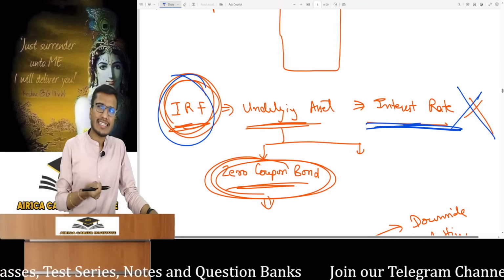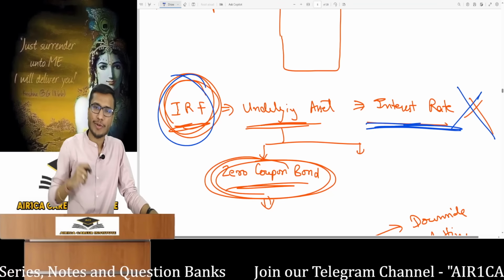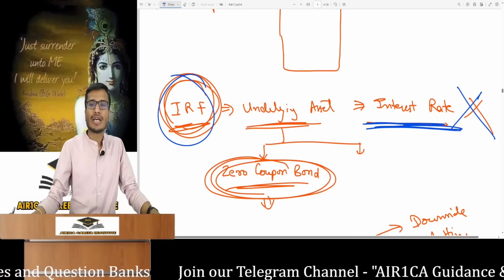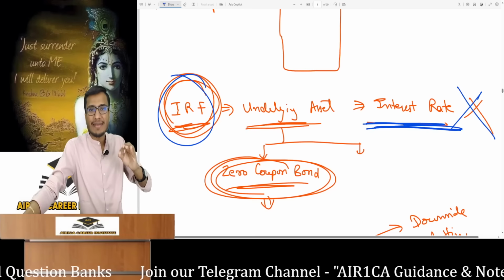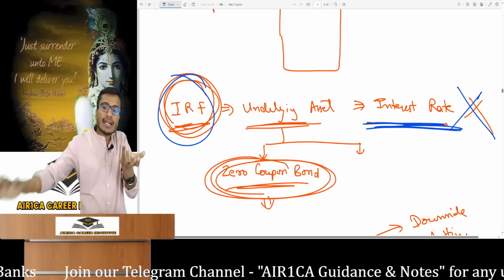So tell me, how can we hedge our interest rate risk with interest rate derivatives? Why are we studying this topic under this heading? It's not an interest rate derivative if not underlying. So I will tell you that. Ultimately, the bet will be on the interest rate itself. I mean, the underlying asset in this is not the interest rate.